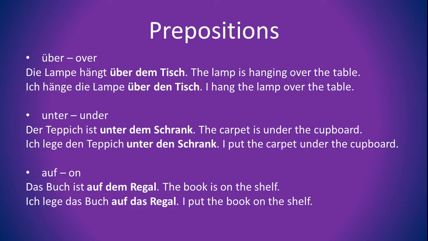Okay, let's see all of them with a few examples for each. First one I chose is über. Here are two examples. Die Lampe hängt über dem Tisch. Ich hänge die Lampe über den Tisch. Please take a look at these two examples and think about the differences between them. I mean the case, the casus, and the subject, or who is really doing the action.